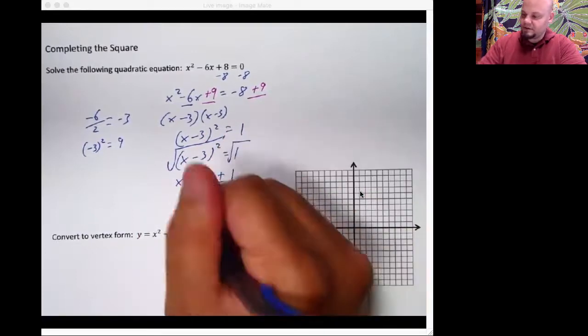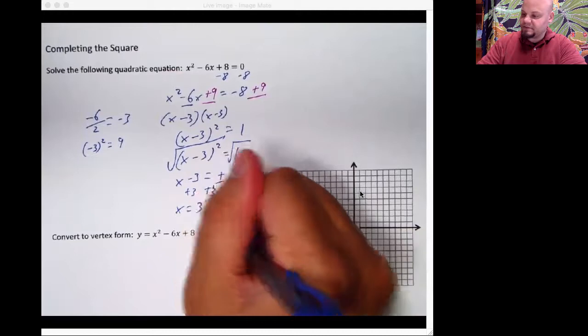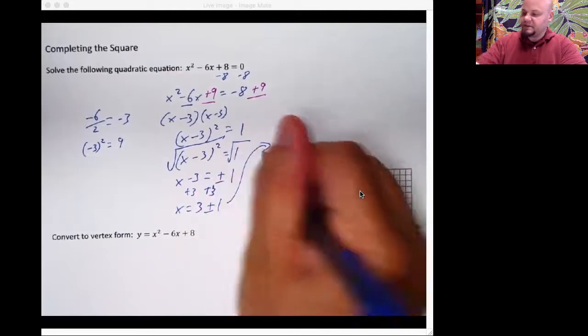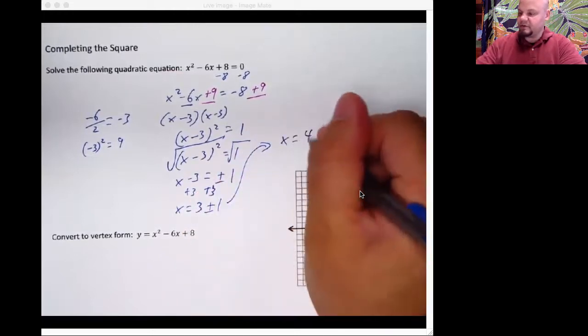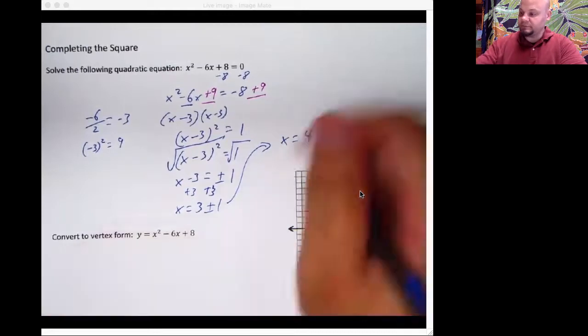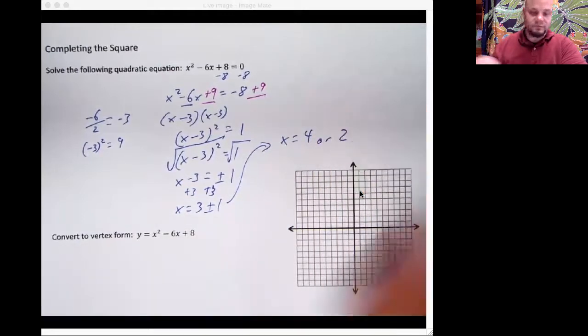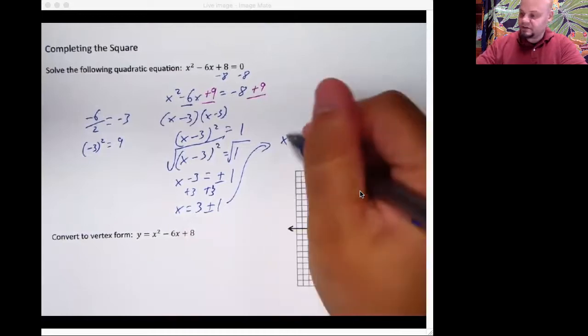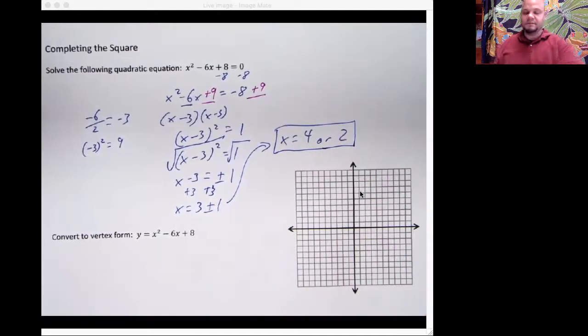X is equal to 3 plus or minus 1, which means x is 4. That's 3 plus 1. Or 2, 3 minus 1. There are our answers. We've completed the square. It's a method for solving. But what does that give us? Like, what does that mean when we solve it?